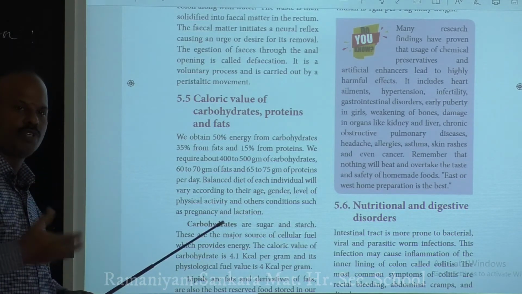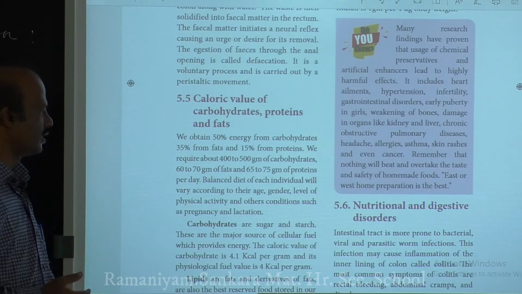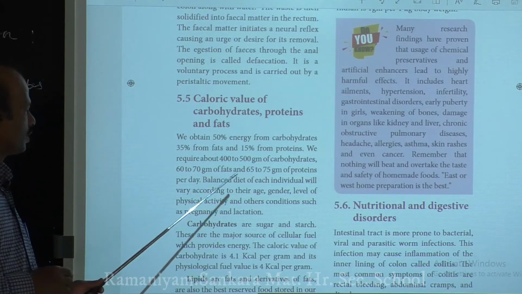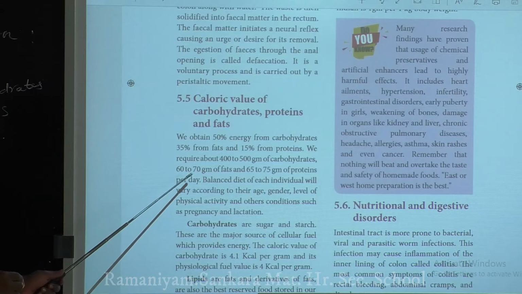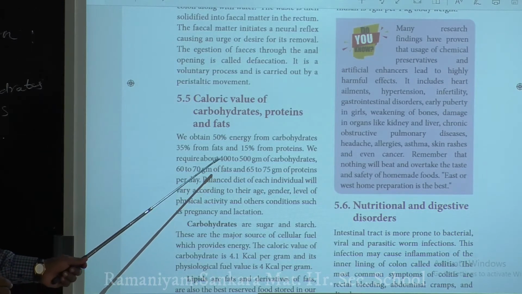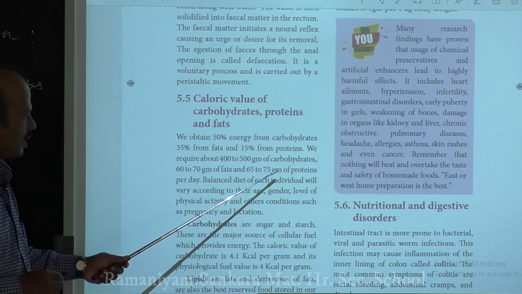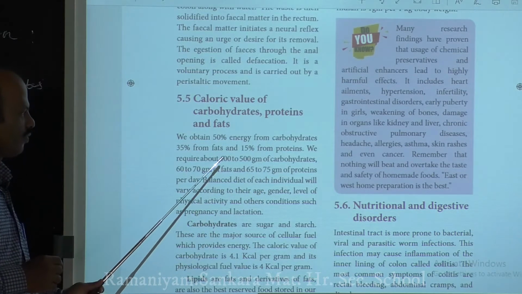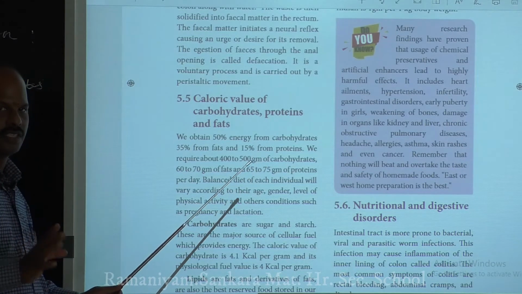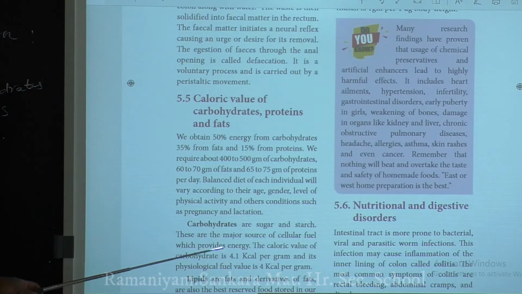Then how much protein, carbohydrate and fat are you supposed to take per day? Per day you have to take only about 60 to 70 gram of fat, maybe 65 to 75 gram of protein, and 400 to 500 gram of carbohydrate. This is the daily requirement of your nutrition.